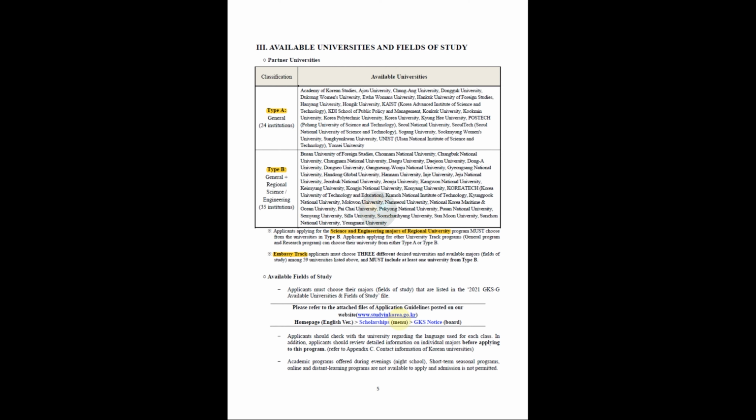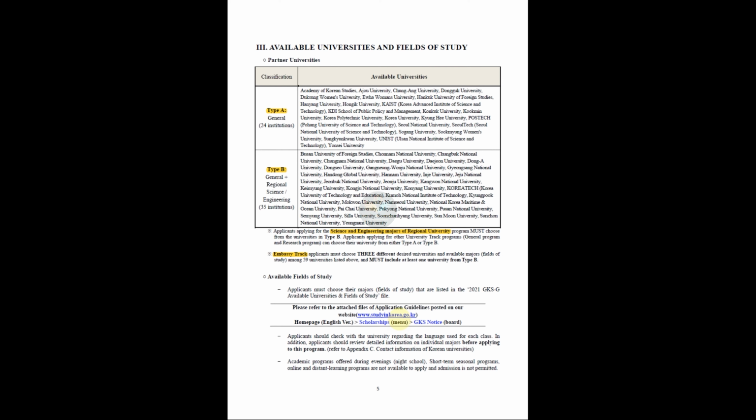One more important thing here is that if you are applying for the M.Sc track, you must choose 3 different desired universities and available majors, fields of study, among the listed 59 universities, and you must include at least one university from type B, which means from a regional university. This condition will apply only to the students who are applying for the M.Sc track.